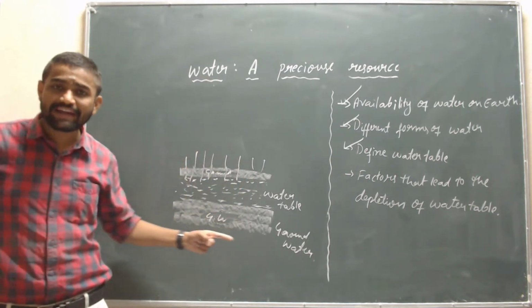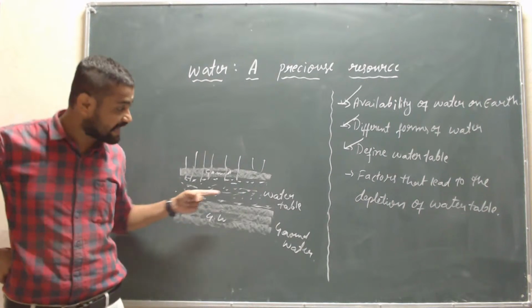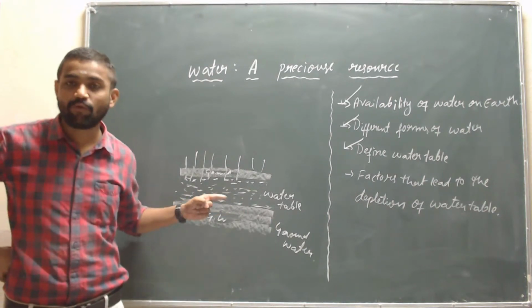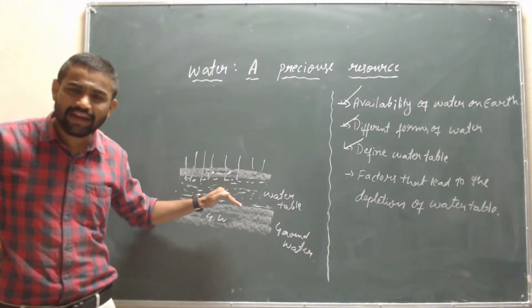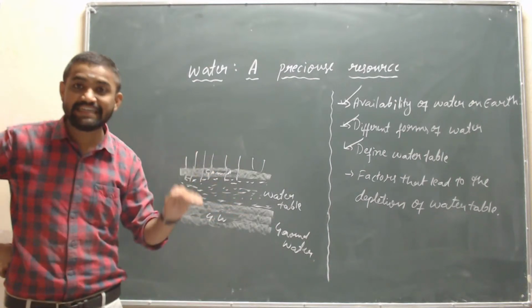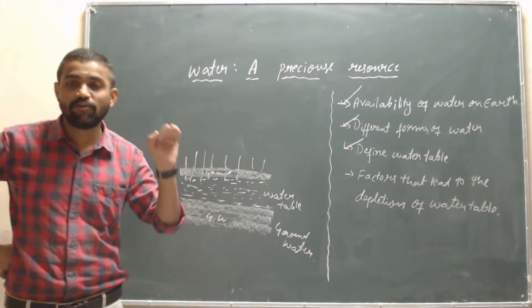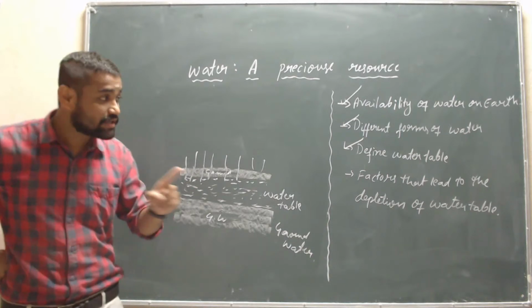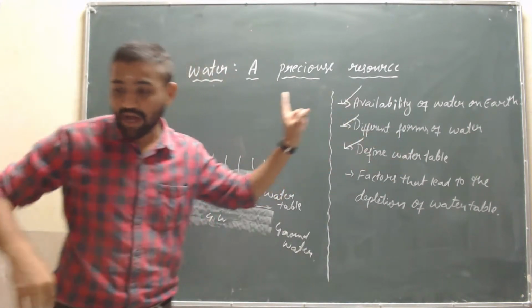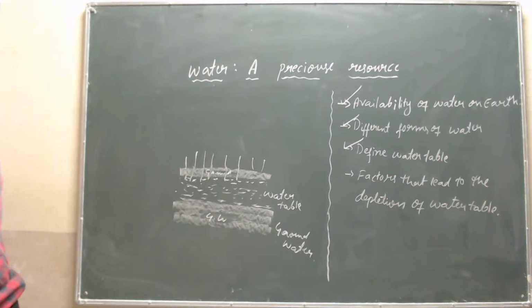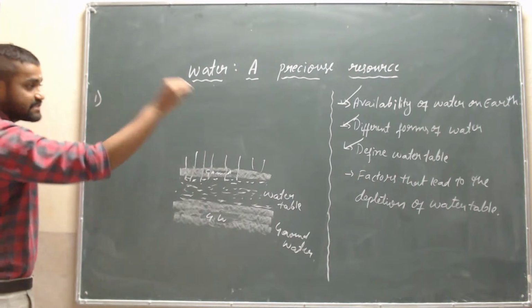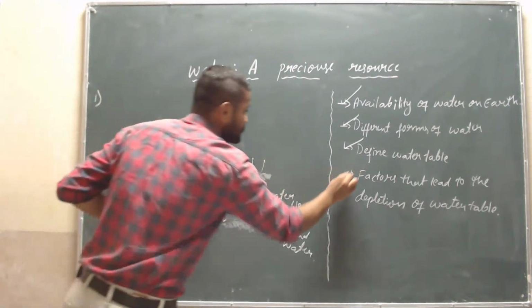Because there is no water in the groundwater or in the water table; the water table and the groundwater levels are decreasing. There are some factors, so I will write them here. What are those factors? The first one is increasing population, and this is the fourth point, children.